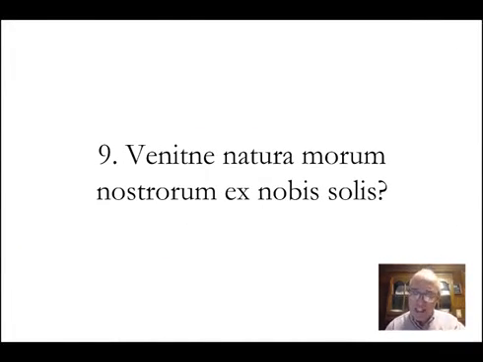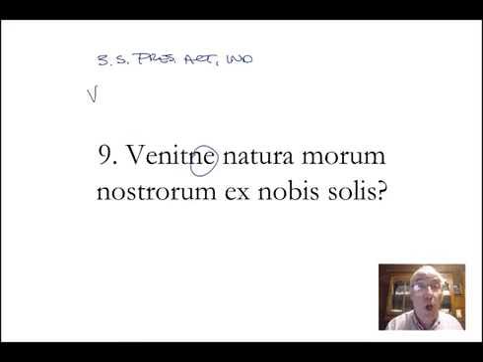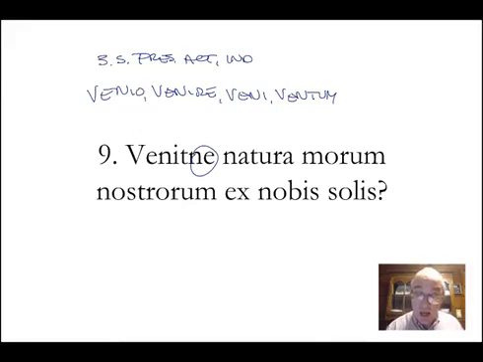Number 9. Venitne natura morum nostrorum ex nobis solis. Again, the question. Wheelock loading up the questions, but this is venit, third person singular, present, active, indicative of the verb venio, venire, veni, ventum. And it's does it come? Does what come? The nature. Nominative, singular, feminine.